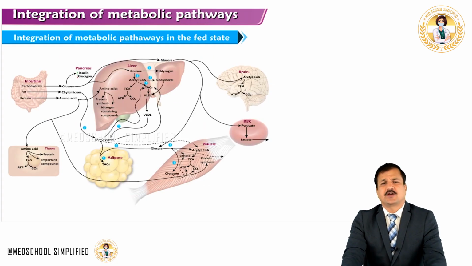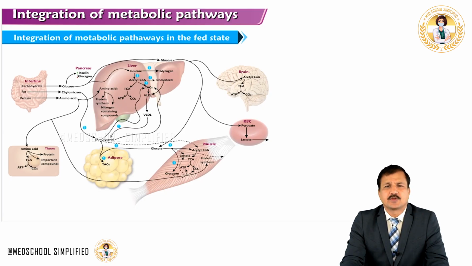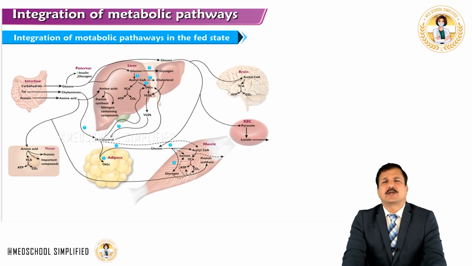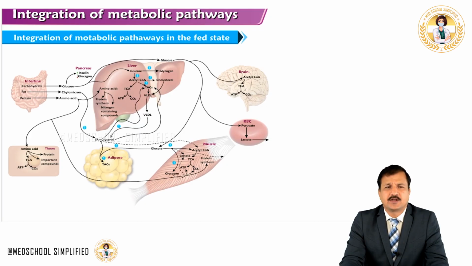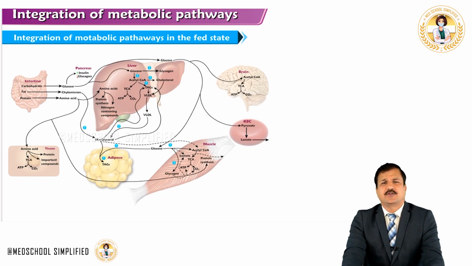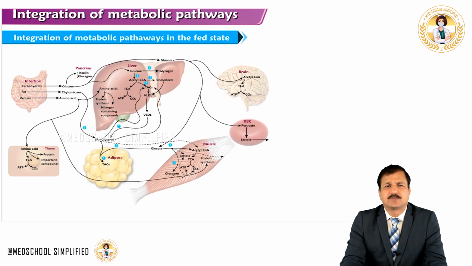Now this particular figure is showing you integration of metabolic pathways under fed condition. As you see, from the intestine, carbohydrates, fats and proteins undergo digestion, and after digestion they are absorbed in their simpler form.